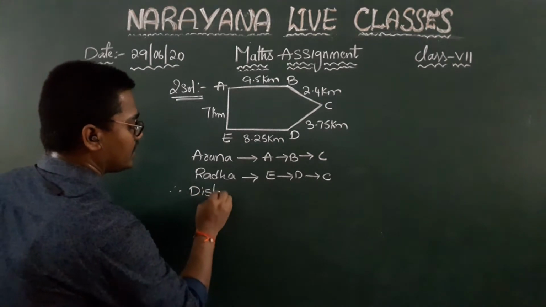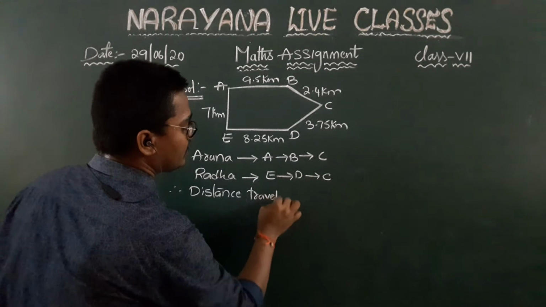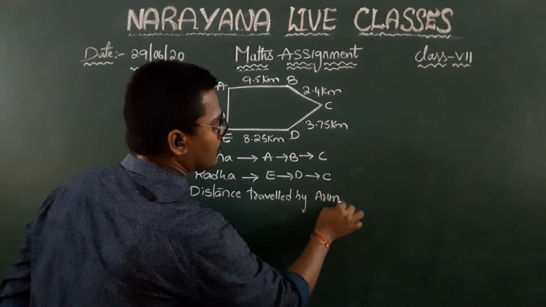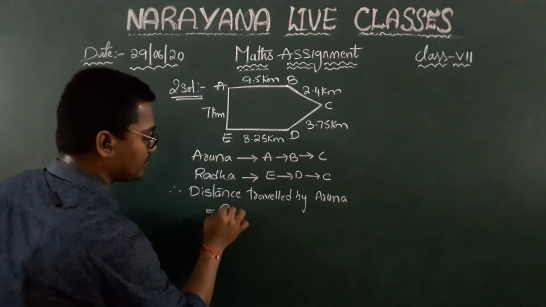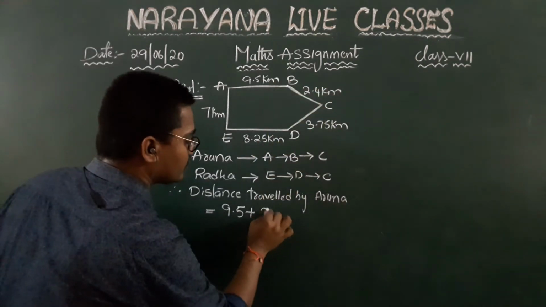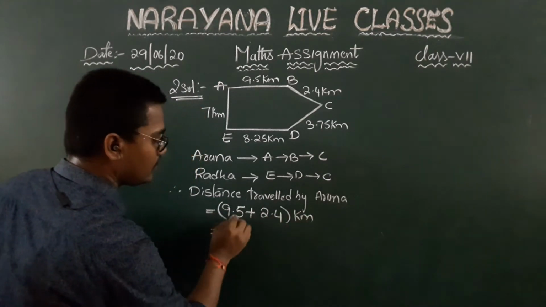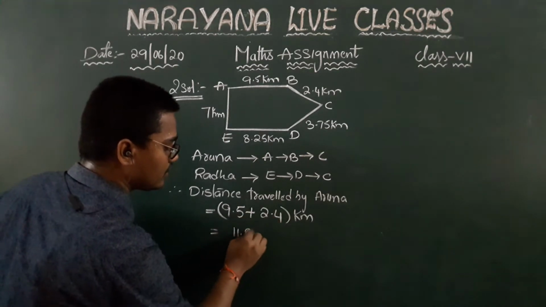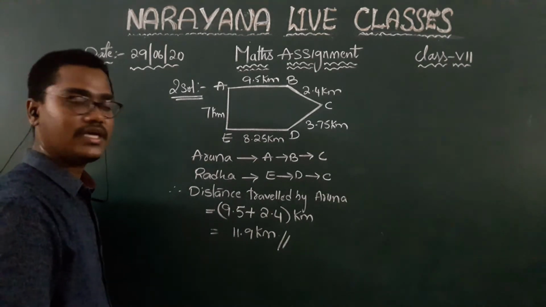Distance traveled by Aruna is equal to from A to B. From A to B, what is the distance, children? 9.5 kilometer plus B to C, 2.4 kilometer. That is equal to 9.5 plus 2.4, 9, 10, 11, so 11.5 plus 4, 9, 11.9 kilometers. So distance traveled by Aruna is 11.9 kilometers.